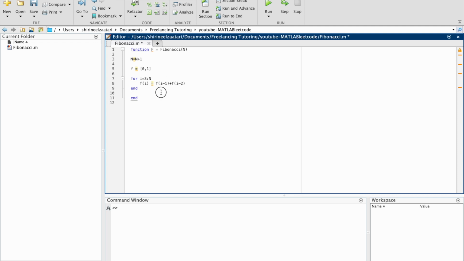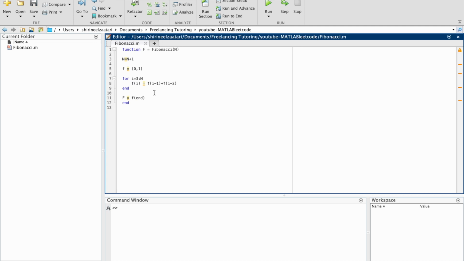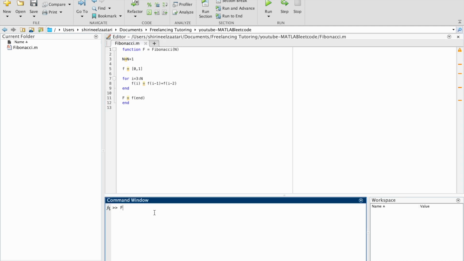And in MATLAB, we don't have to necessarily write return. We just need to specify the output with the same name as in the declaration. So we can say f is equal to f of end, so the last f. And I'm going to save it. And now I'm going to try calling the function and seeing if it works. We might need to edit the inputs and outputs.